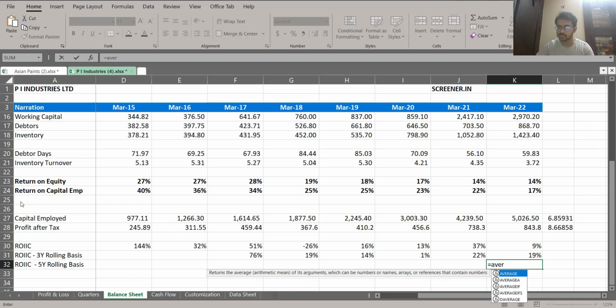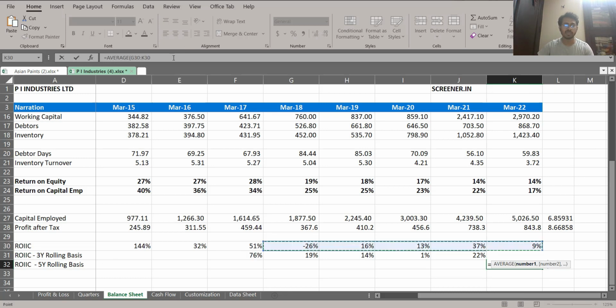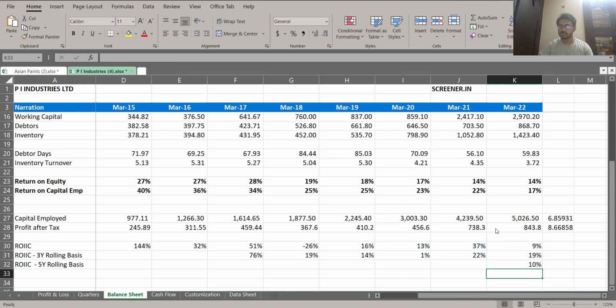So for this case, we are going to take 5 years of data. 3 years last time we were doing. Now in this case, we are taking 5 years. So this is how you can do it, and you will be able to do it until this point. Now you see this number is much flatter than the earlier calculation, right? So this is your 5-year rolling basis, whichever you want to consider. I think the best way to do the calculation is to see individual data and see the trend. If the business is going to have a high gestation time, then it's better to do the end to end point.